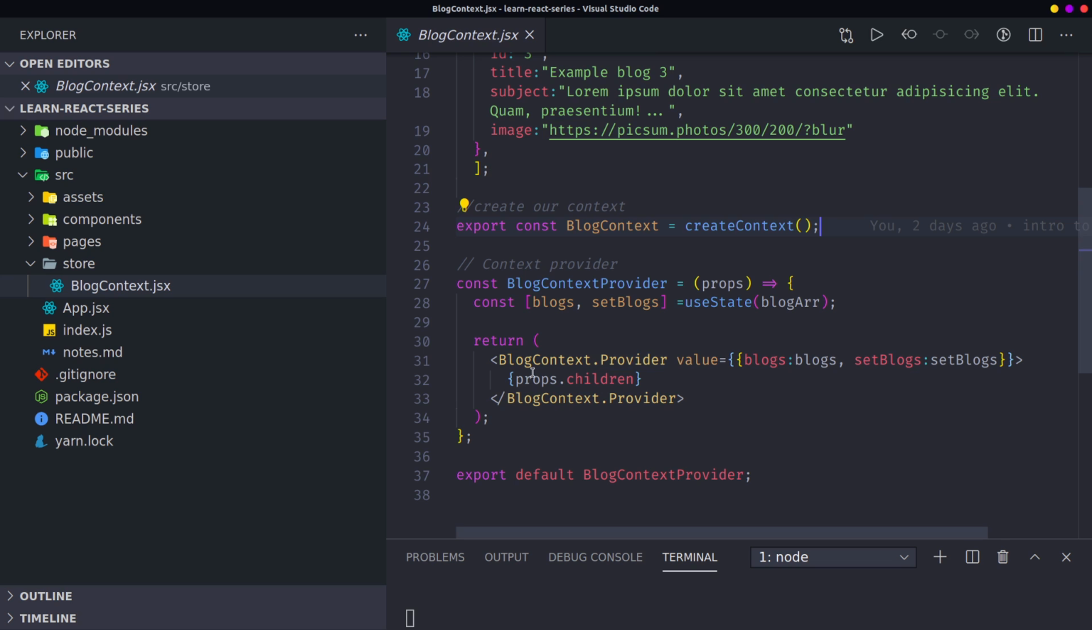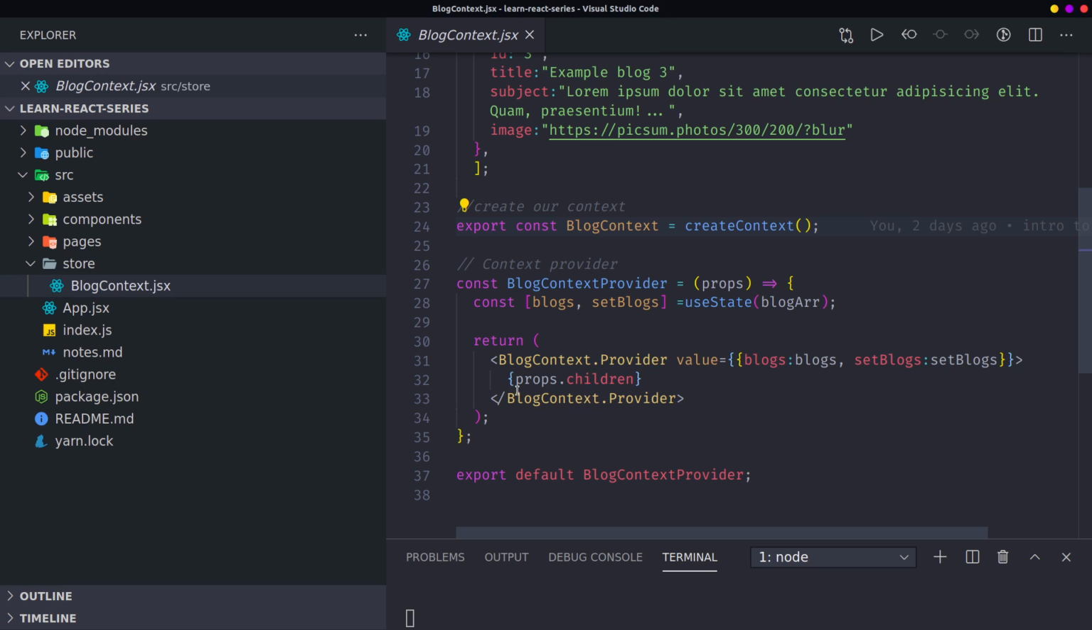Inside the context provider, you pass in a value prop, which will contain the state, what you want to change. It can contain anything, but in this case it contains the global state, which is the blogs and the setBlogs. So it contains the methods and the state. We have the hook, which is blogs, then the setBlogs method.